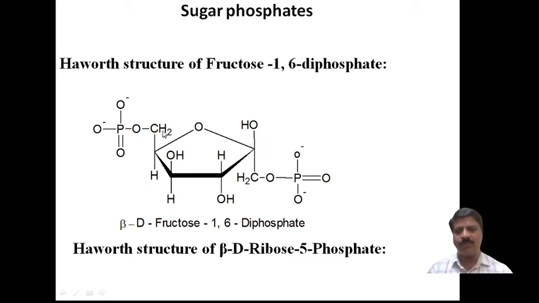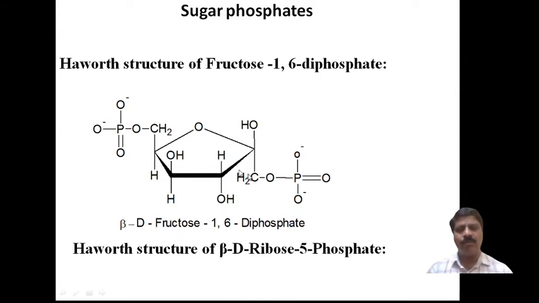Suppose the phosphate group is absent, then this is the OH group. There is CH2OH and here the CH2OH group. At the one position an alcoholic group is there, and at the 6 position the primary alcoholic group. The two primary alcoholic groups are present in fructose, therefore beta D fructose.